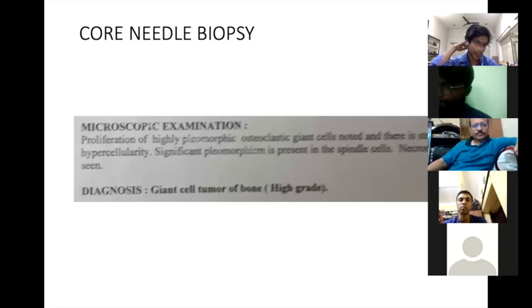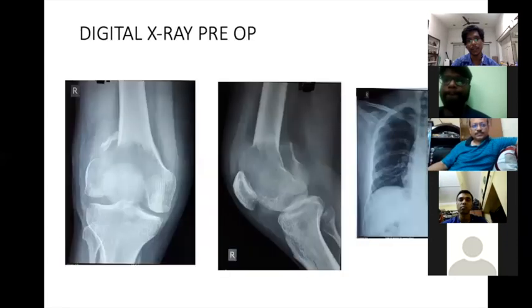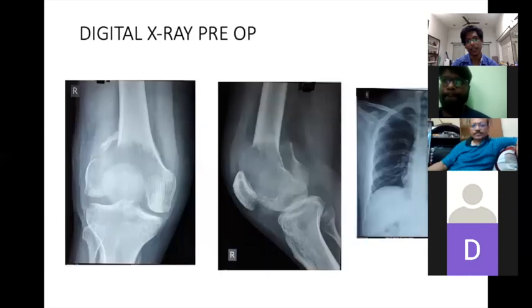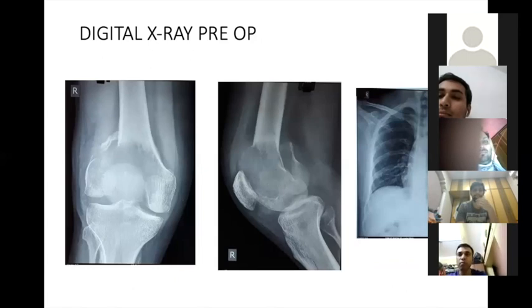So we did a histopath and got a giant cell tumor, high grade. What else can you plan for this patient to go ahead? We got a biopsy done. It's a GCT, high grade GCT with a pathological fracture. It is histology proven.